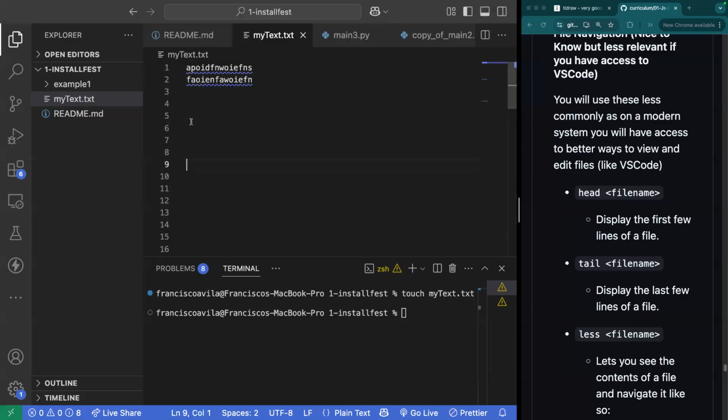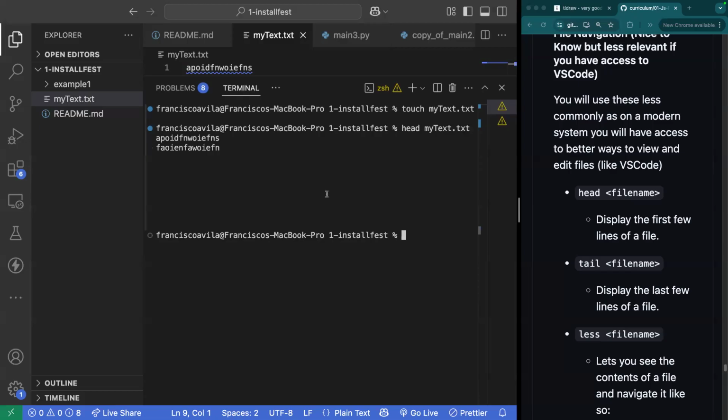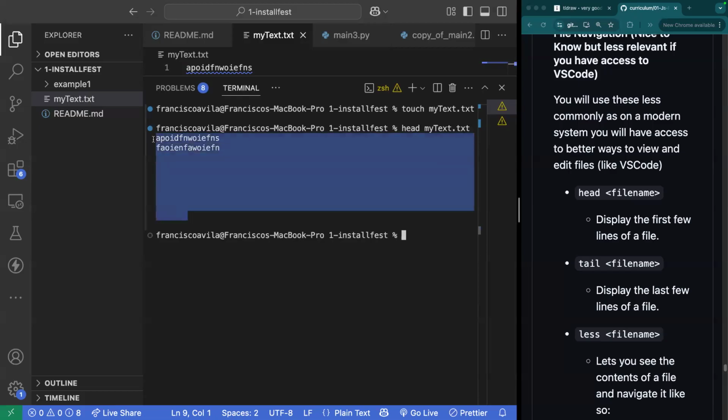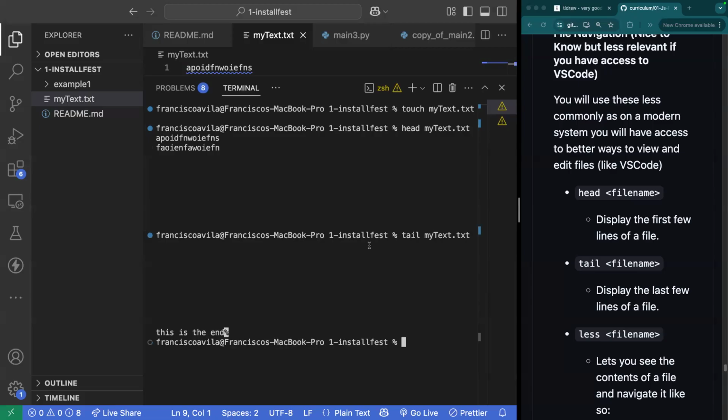Well, if I wanted to take a look at a file, but I didn't necessarily want to just click through it, I just want to be able to make a quick peek through my terminal, I could do that utilizing this head command. I can say, hey, I just want to see the very top of this file. Maybe I just want to check the import statements. I can say head my text txt. And you'll see that it'll give me the first few lines there. So we can see all of the gibberish that I had at the beginning. If I run tail and pass my file name, it'll show me this is the end, because that's the very end of the file.